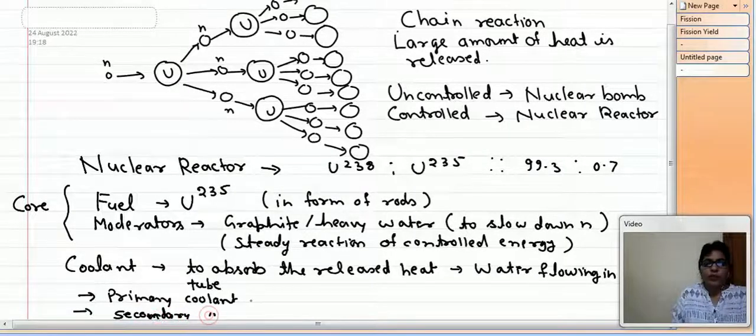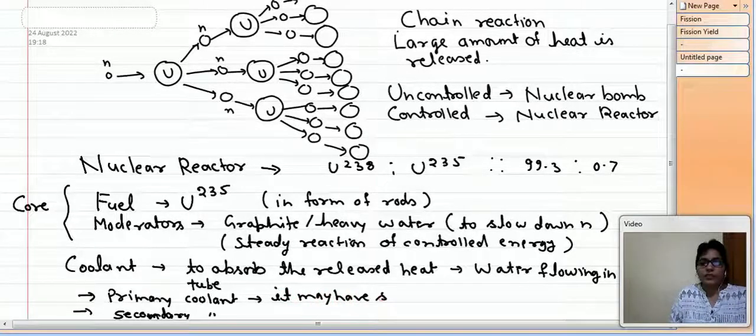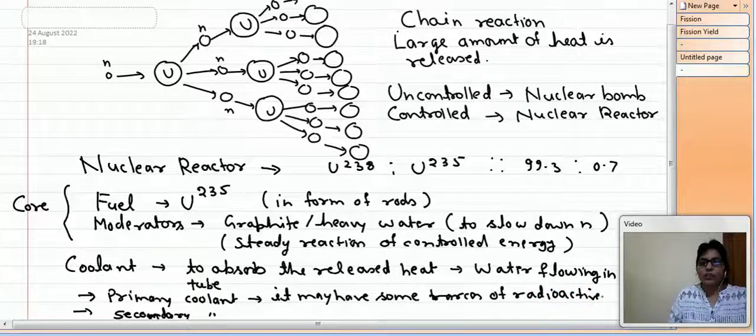The primary coolant is in direct touch with the core, therefore it is closer to the core, so it may have some traces of radioactive elements, and therefore the heat is transferred to the secondary coolant.